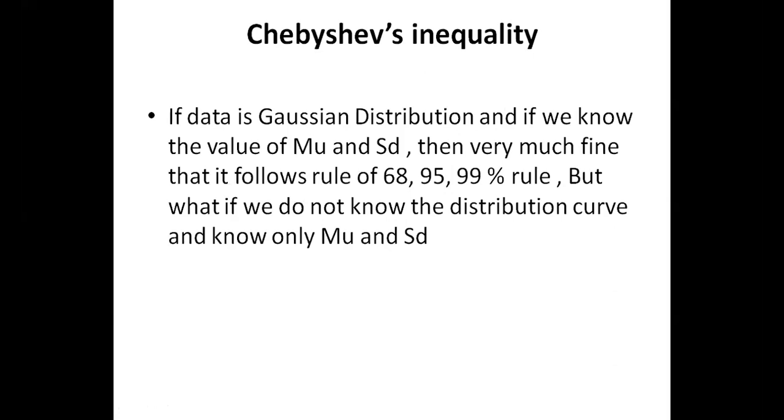If we know the data is binomial distributed, then we apply the binomial distribution formula. If we know the data is normal distributed, then we come to the normal distribution case. If the data is not binomial and not normal, it is exponential or some other curve we don't know, is there any solution to apply? Then we have something called the Chebyshev inequality. Given a particular data set, you can come to conclusions by using this formula.